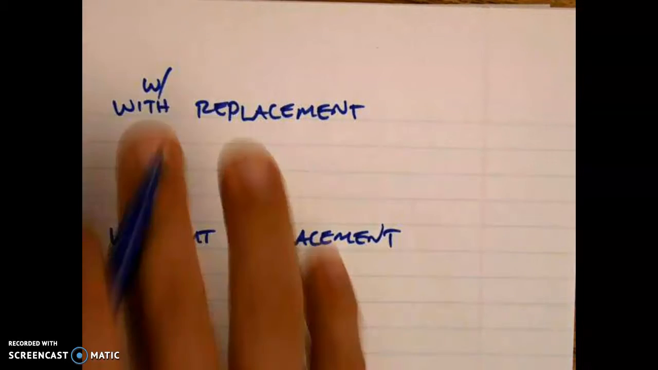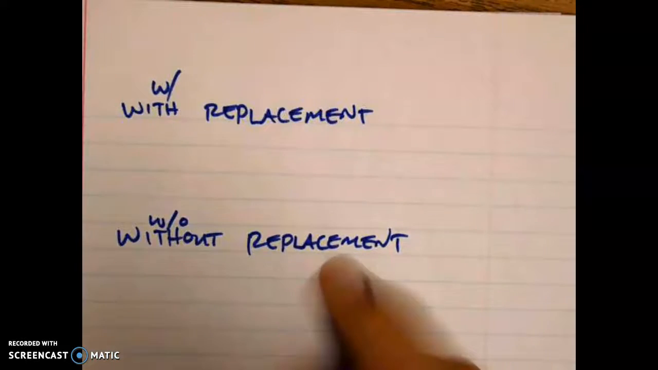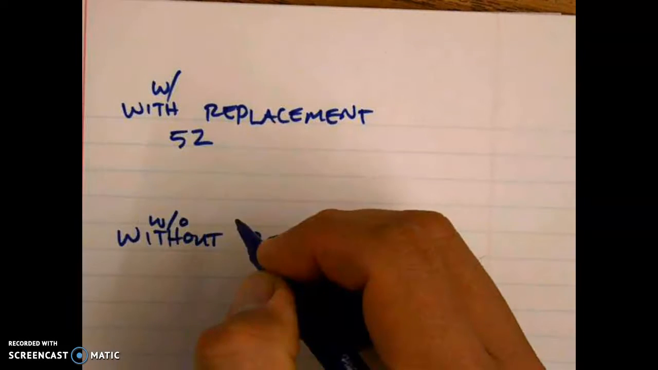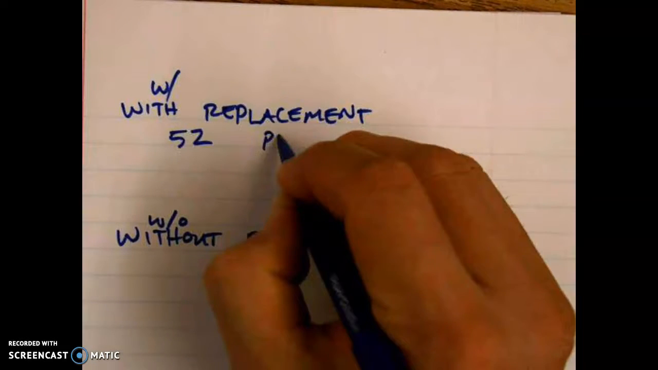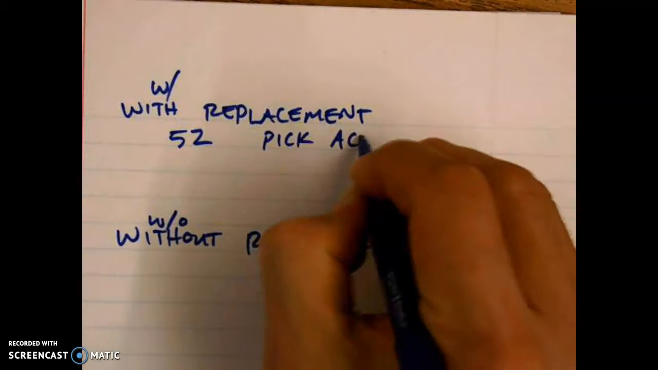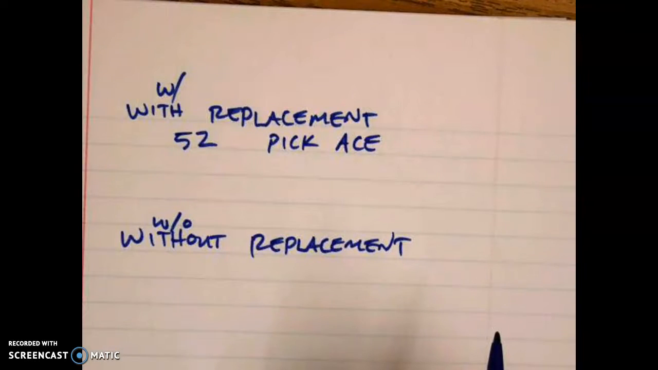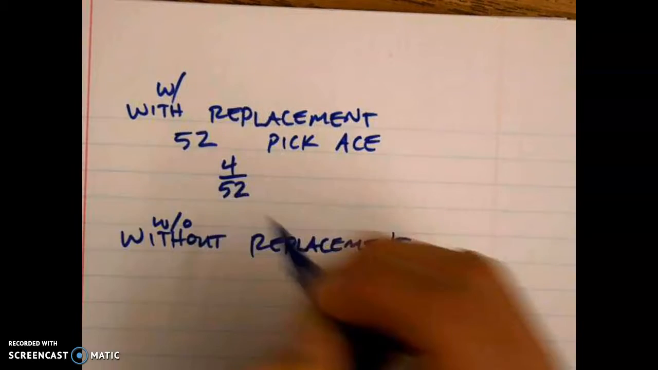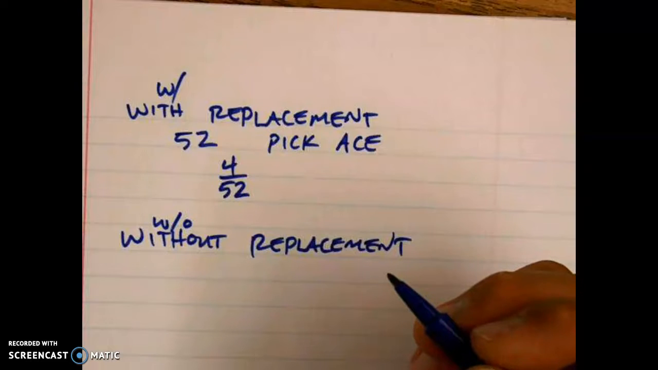All right, so with replacement, what does that mean? Let's say I have a standard deck of 52 cards. I have 52 cards, and let's say I pick an ace. What's the chances of picking an ace? We have 4 aces out of 52 cards. I'm not going to reduce this. This is 1 out of 13.